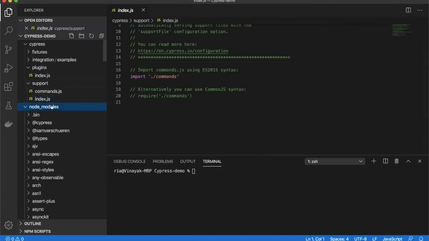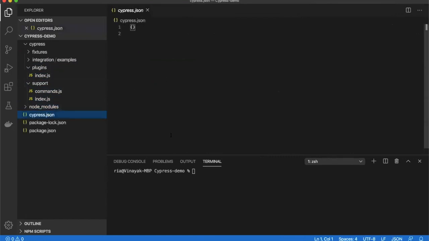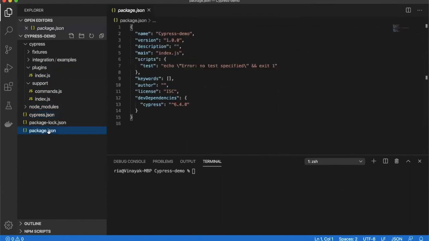And in node modules, we install the packages. The cypress.json file is the main place to store the base URL and execute. And as I mentioned, package.json is the package manager file, just as with Maven we have the pom.xml file. Here we use the package.json file to install the packages and at the same time to create the NPM scripts. So let's run a simple scenario.